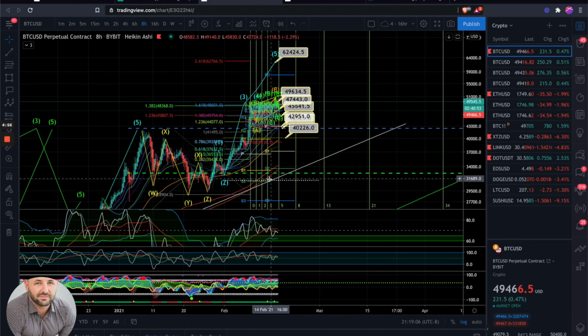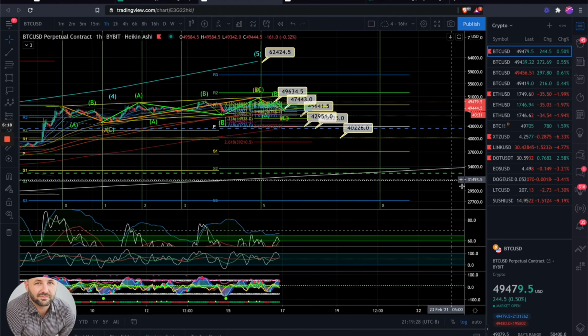On the higher time frame, I'm looking at this as a 1, 2, 3, this whole thing as a 4, and then a 5th leg up here to get us up to roughly 62K. So I think it's going to be a pretty big breakout to the upside, but we just haven't gotten there yet. Really just consolidating, letting some of these indicators reset. Let's go back to the 1 hour here.